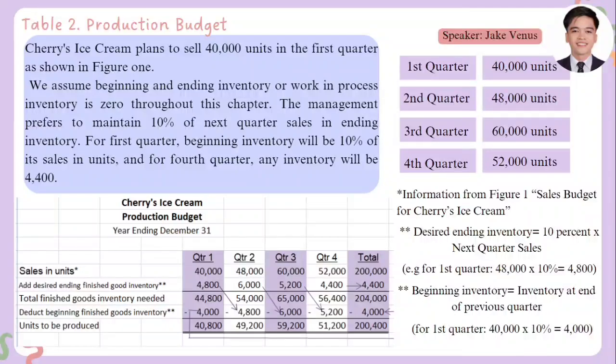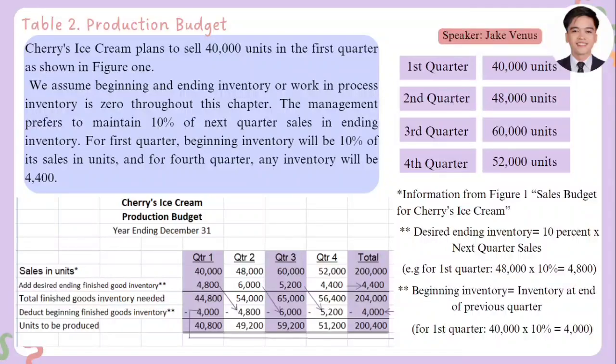204,400. Now in the beginning inventory, we'll be using the beginning inventory in the first quarter, which is the 4,000. So as you can see, there is an arrow here. So 204,400 less 4,000, the annual units to be produced for Jerry's ice cream is 200,400. Okay, so that is for the production budget or table 2.